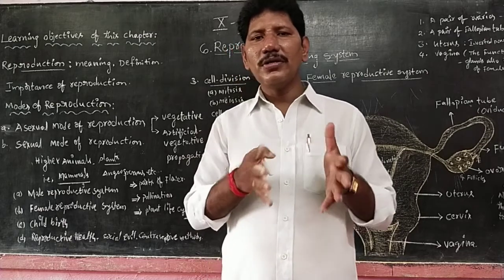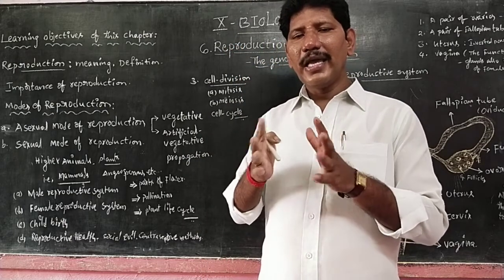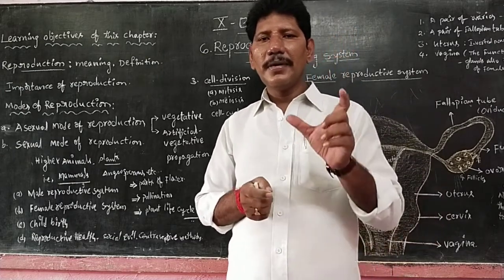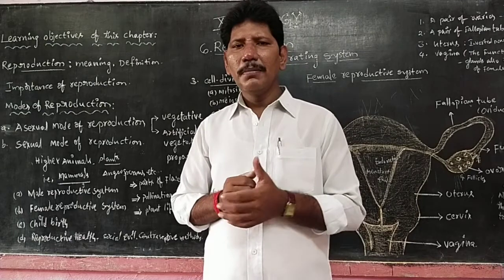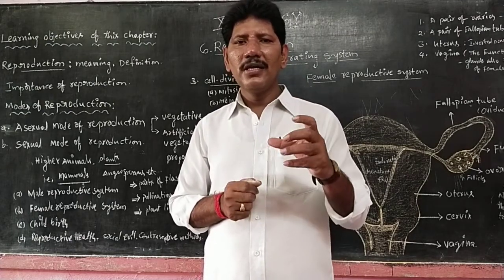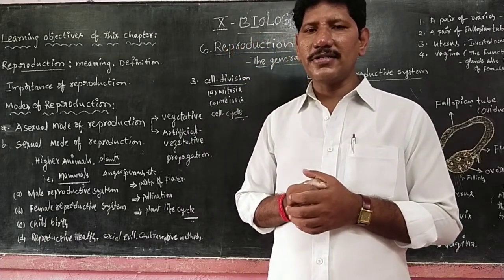Now coming to the fifth chapter, coordination. Being animals, especially human beings, we have brain parts and the nervous system, and we also have chemical coordination like the hormonal system, ductless glands, and the endocrine system.